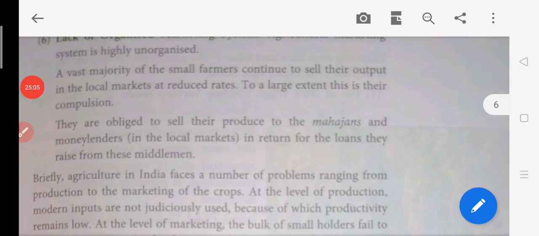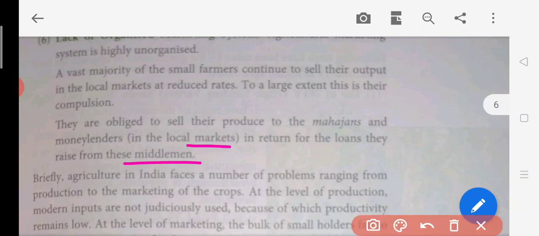Here they sell either to moneylenders or traders, who are also called middlemen. And the farmers also don't want to come to the market and look out for good prices. It is very easy for the farmer to sell all their output to these traders, and then they are free.